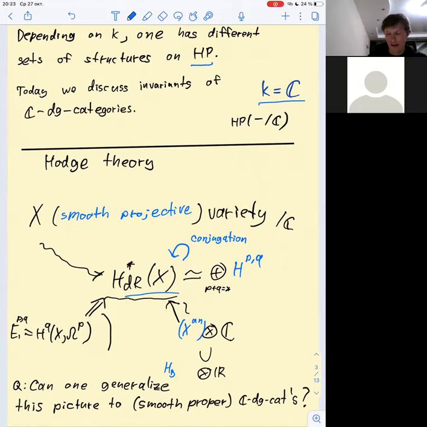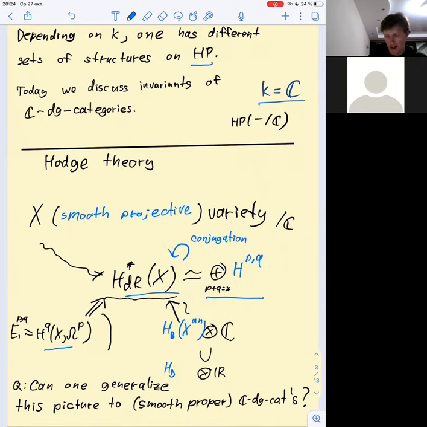Let me remind that when one has a smooth projective variety over complex numbers, one has a Hodge-de Rham degeneration, which goes from the Hodge cohomology, which comes from the spectral sequence going from the Hodge cohomology to de Rham cohomology groups. It degenerates on the first page, giving a decomposition like this. And one can also look at the singular homology of the underlying topological space with real coefficients or integral coefficients, and they would give real or integer structures on the de Rham homology.